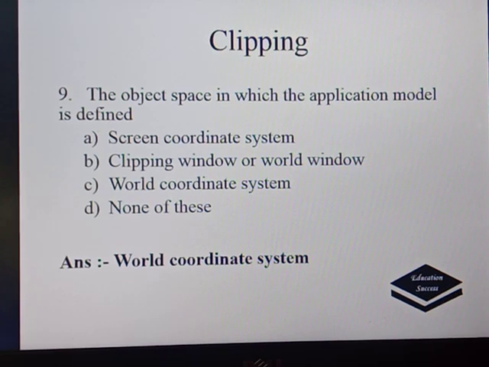The next question: the object space in which the application model is defined. Options are screen coordinate system, clipping window or world window, world coordinate system, none of these. The correct answer is world coordinate system. It is the object space where the application model is defined.